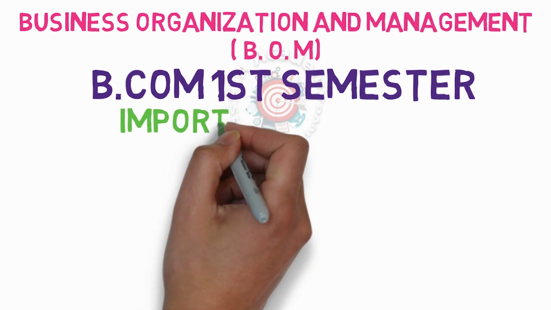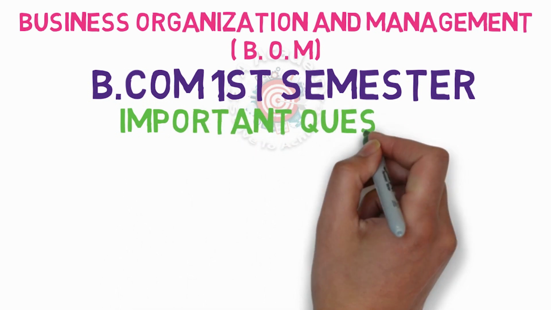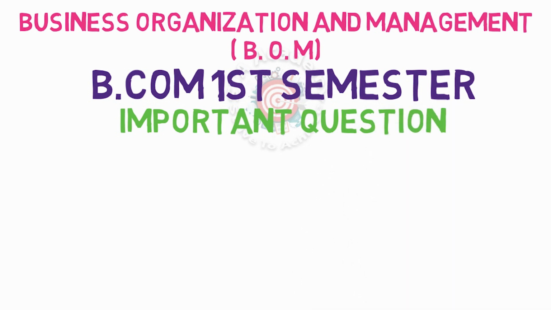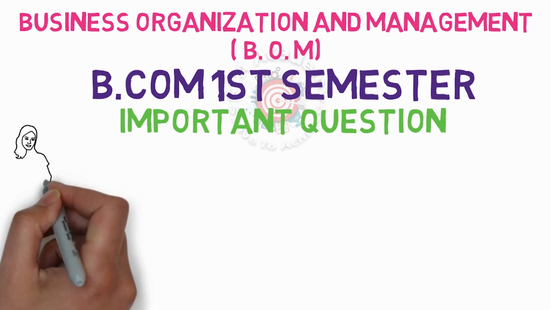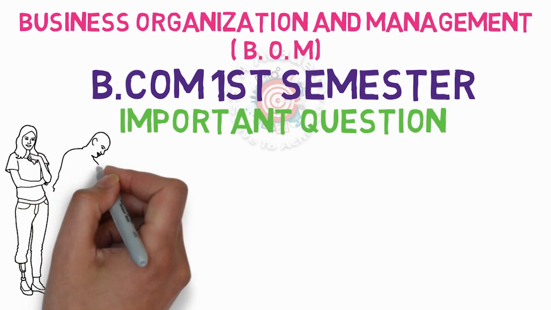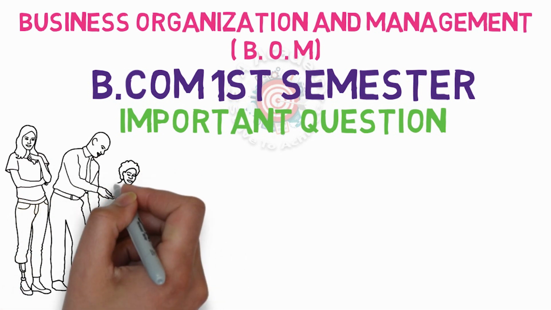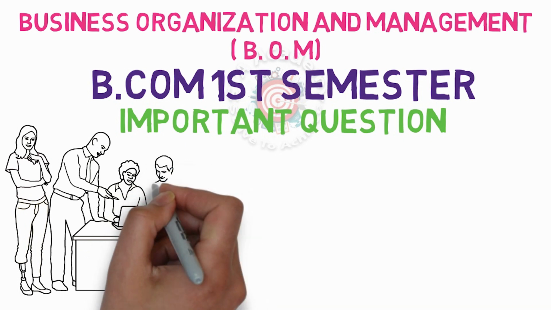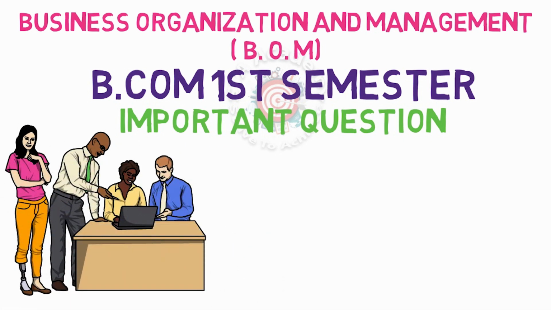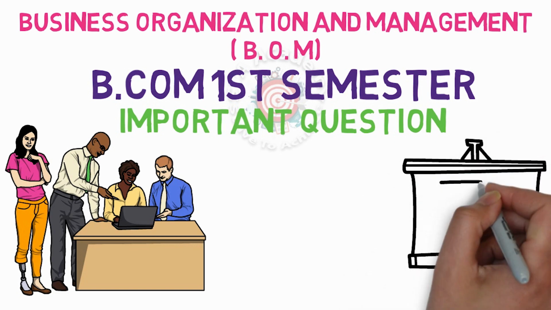We know that in BOM there are 5 units. Forms of business organizations. We know there are different forms of organizations. The second unit is joint stock company. The third unit is the functions of management. And the fourth is, we know that the functions of management are planning, organizing, authority, coordination, and control. This is a very easy paper. If you know the functions of management and the forms of business organization, definitely you can easily write answers on your own in this subject.